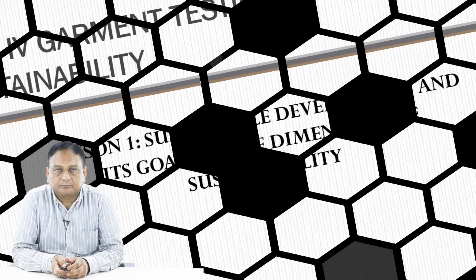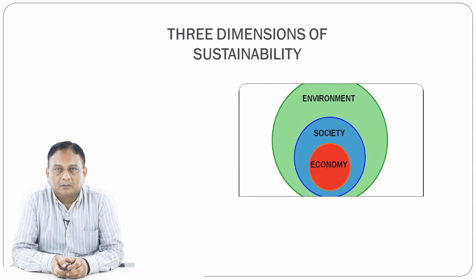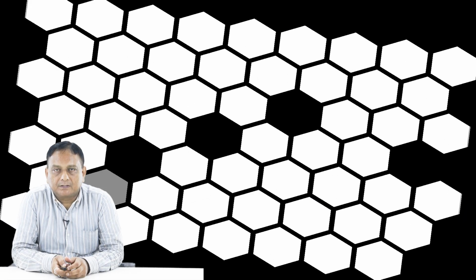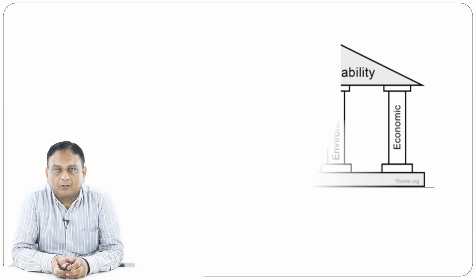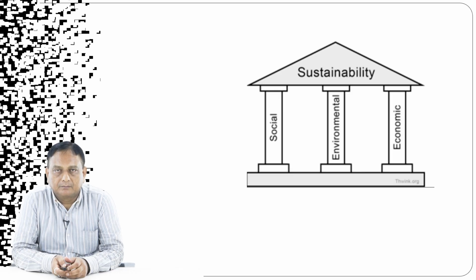Let us start with sustainable development and what sustainability is. There are 3 dimensions of sustainability, and those are nothing but environmental sustainability, and sustainability which relates to the society and also to the economy. When we talk about sustainability, there are also the pillars. So the sustainability pillars are social, environmental and economic.